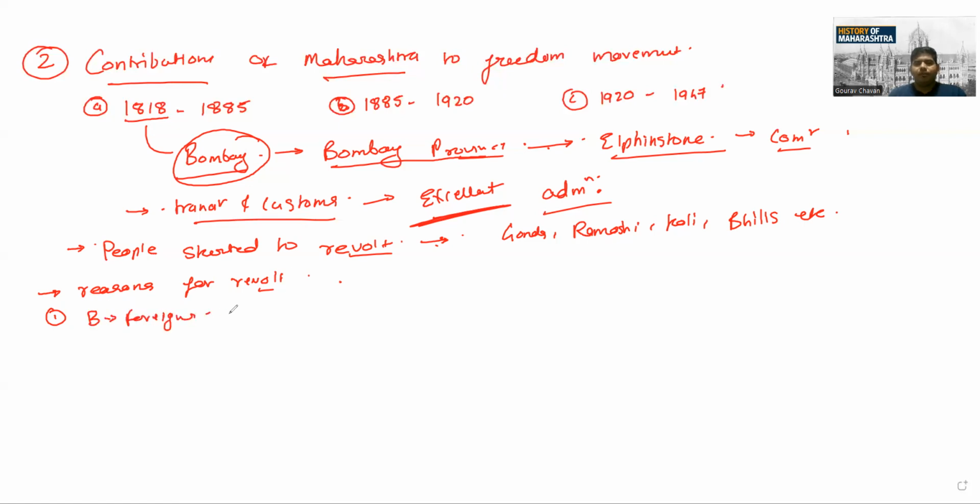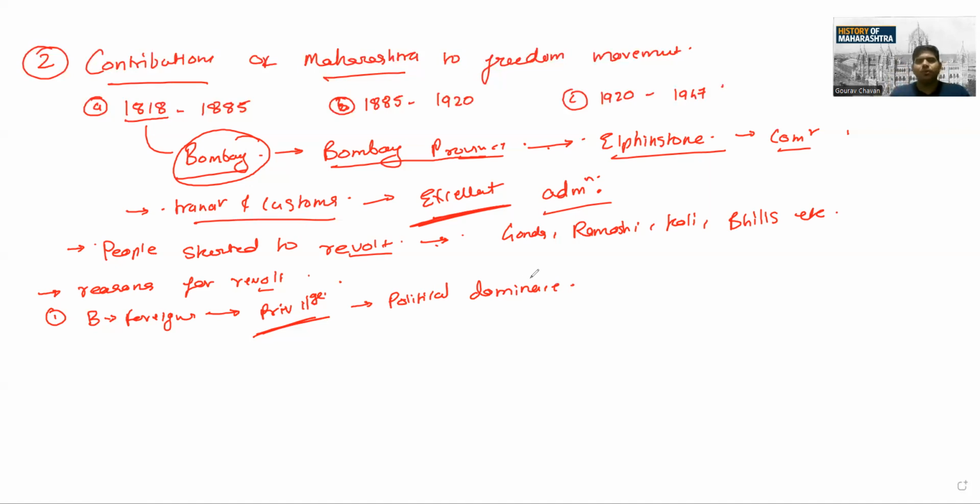They were foreigners indeed, but they had got a privilege. What was this privilege? They had got political dominance. Try to understand: Britishers were foreigners, first thing, and as foreigners they had one of the few privileges.